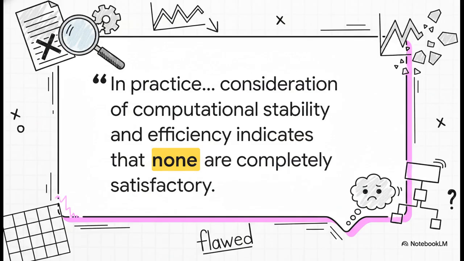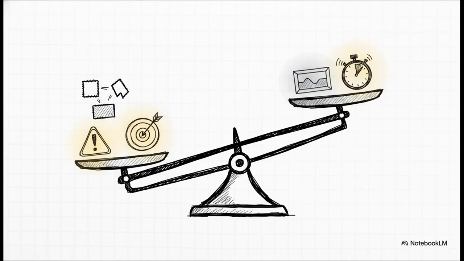But hold on, what does it even mean for an algorithm to be satisfactory anyway? Well, the authors came up with this 5-point checklist. First, an algorithm's got to be general. It needs to work for all kinds of matrices, not just the easy ones. It has to be reliable. It should raise a flag when it knows it's about to give you garbage. It must be stable, which means it doesn't make tiny errors blow up. And of course, it needs to be accurate and efficient. The problem is, no method gets a perfect score. You always have to give up something.